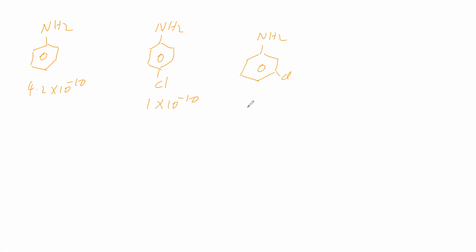Next, aniline we have taken here. Kb is 4.2 into 10 to the power of minus 10. Next, parachloroaniline. Kb is 1 into 10 to the power of minus 10. Next, metachloroaniline. There Kb is 0.3 into 10 to the power of minus 10. Next, orthochloroaniline. For this Kb is 0.05 into 10 to the power of minus 10. Okay, so we have given the Kb values.